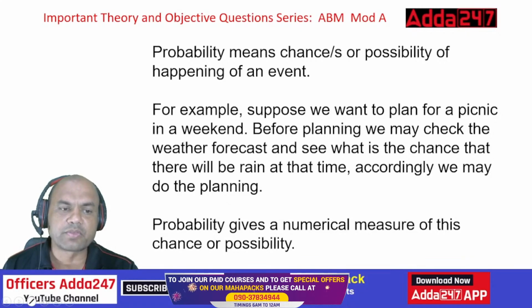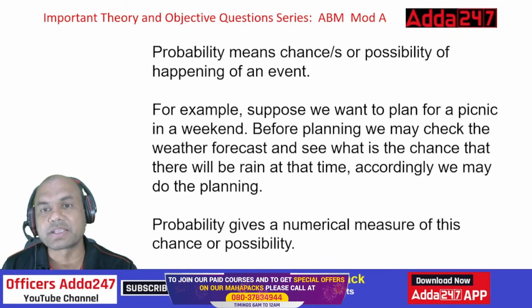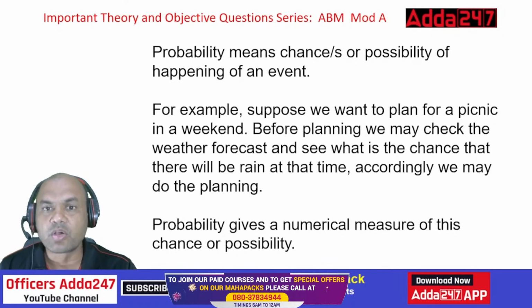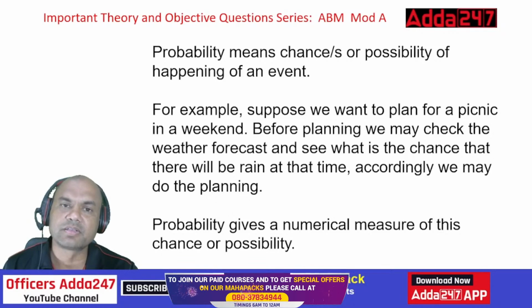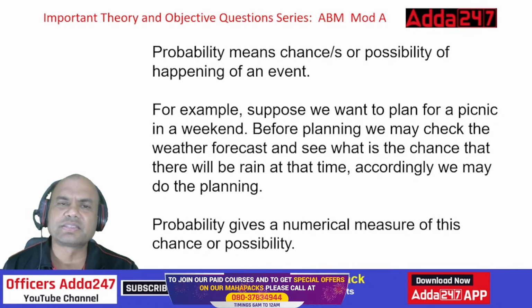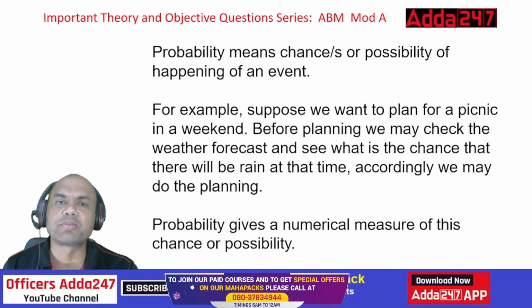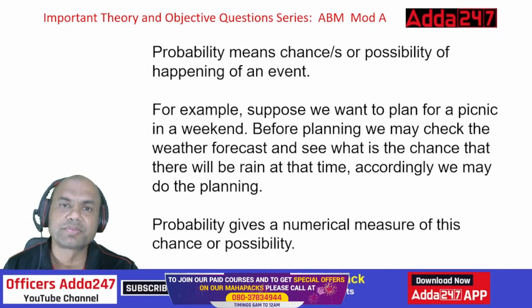So first point is, what is probability? Probability means chances, either a single chance or chances, or possibility of happening an event. So that is probability. Suppose if I ask you, tomorrow somebody is jumping from the 10th floor of a building. Is there any probability involved in this? What will be the probability of the death? Obviously 1, because it is sure to happen, isn't it?